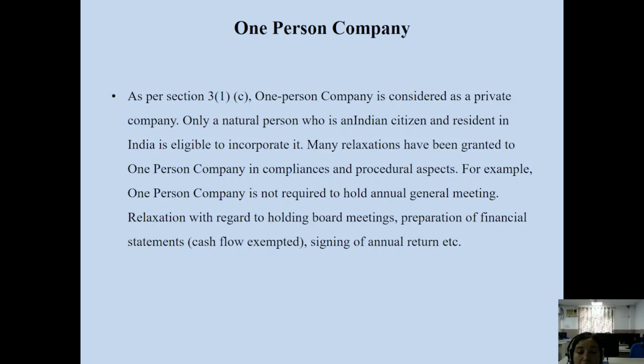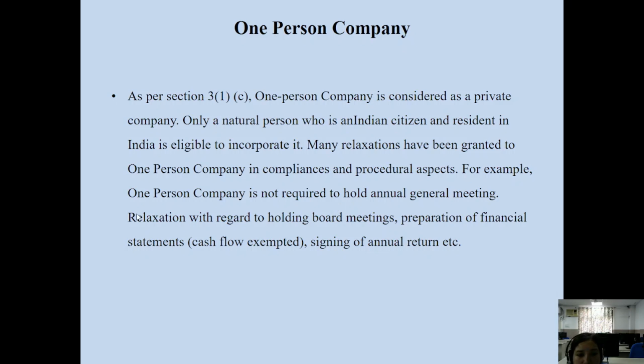But that is not the case for a one-person company. A one-person company is not required to hold annual general meetings. That is a privilege, you can say, available to a one-person company, or to a private limited company, but that is not the case for a public company. A public company has to hold annual general meetings every year after completion of the financial year. Within 3 months, you have to hold annual general meetings to discuss the affairs of the company during the year.